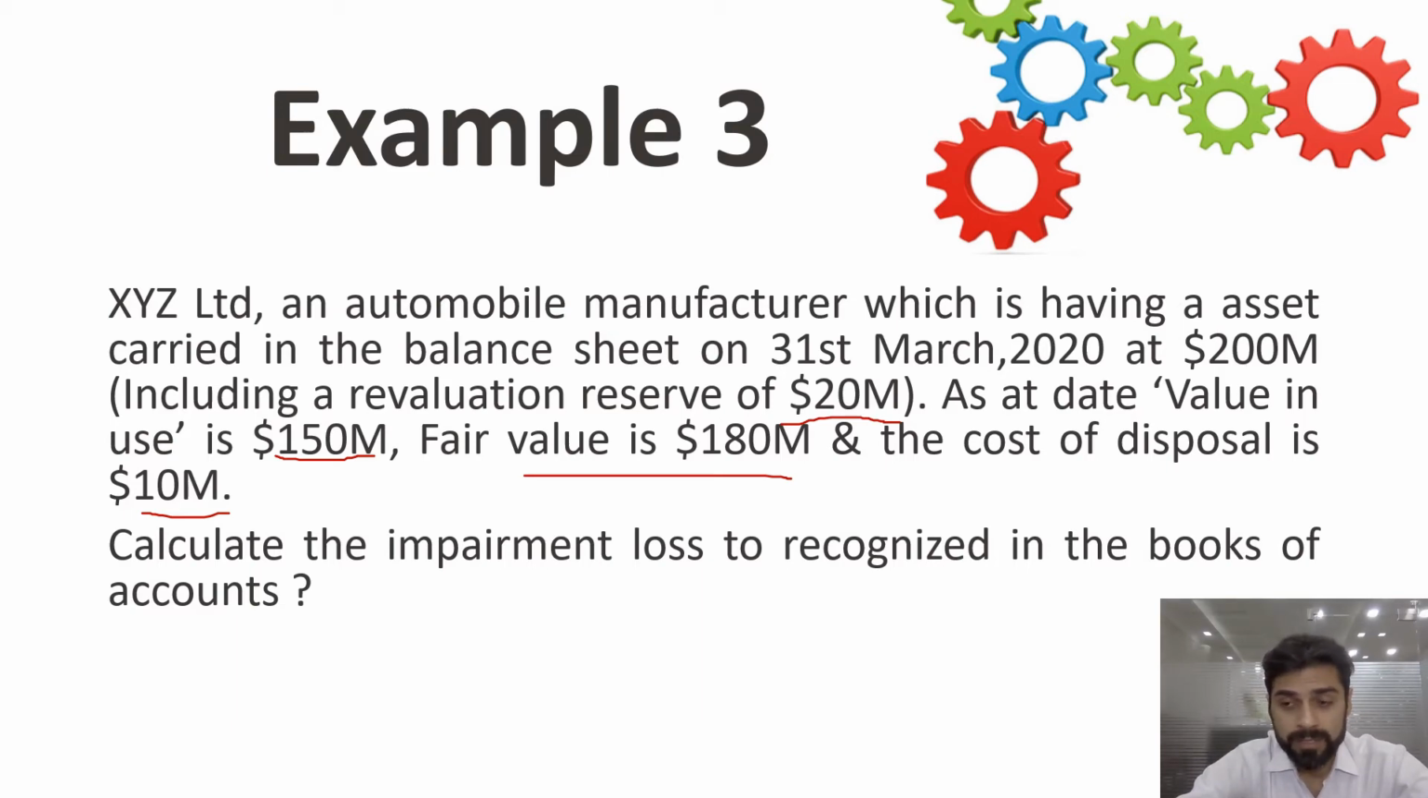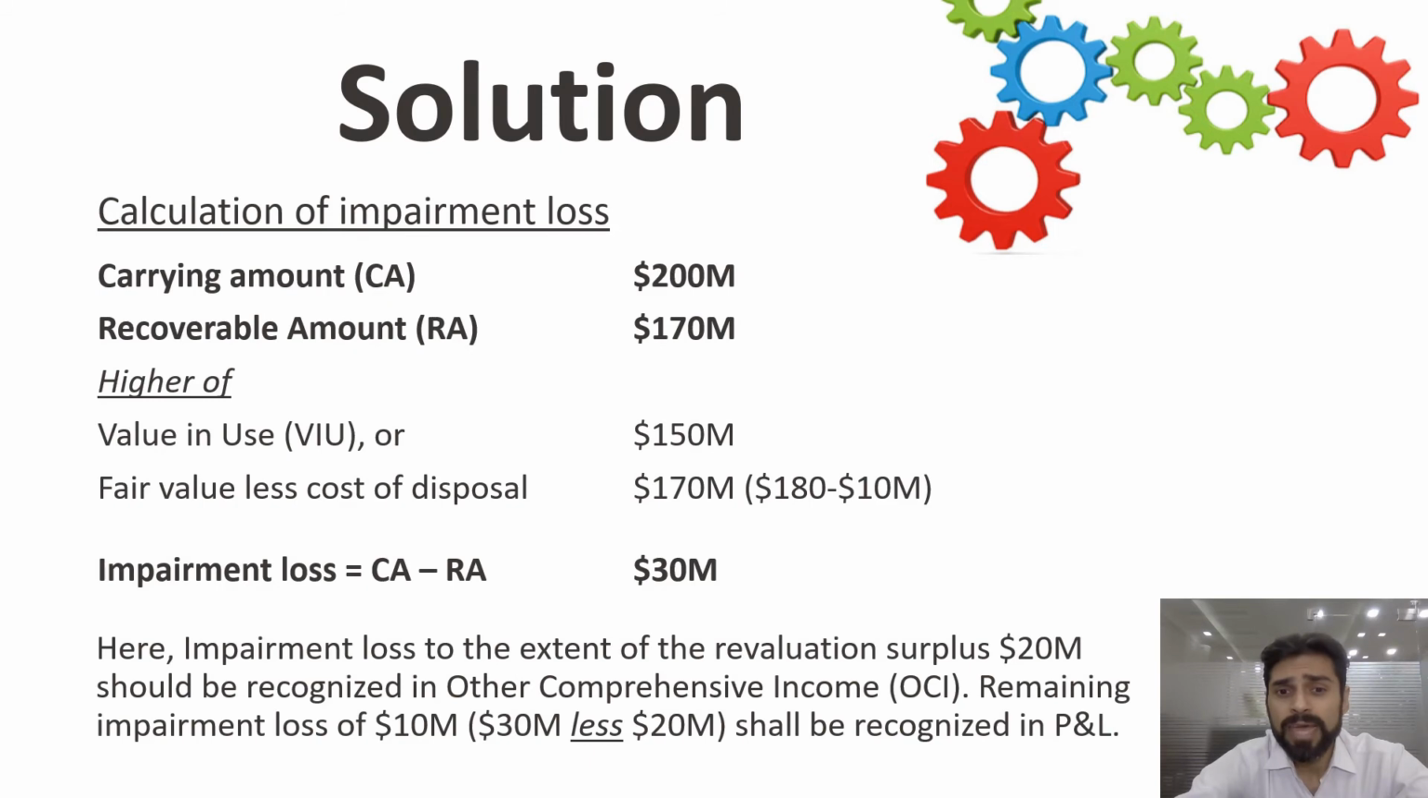So let us look at the solution. Carrying amount is 200 million, and the recoverable amount is the higher of 170 and 150, so 170 will become the recoverable amount. Impairment loss will be 30 million. Now, since the asset was already revalued earlier and we had a revaluation surplus of 20 million, and we have now determined that the loss is 30 million, up to 20 million we will take it to other comprehensive income, and the remaining 10 million is to be recognized in P&L.